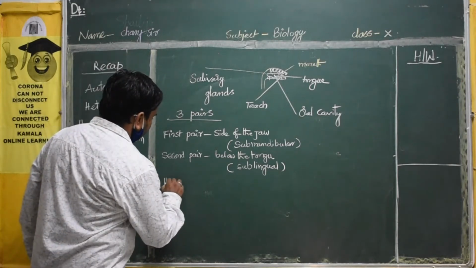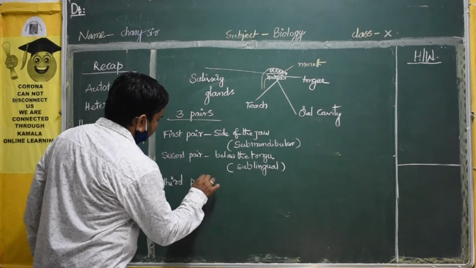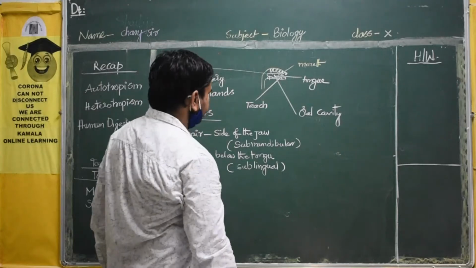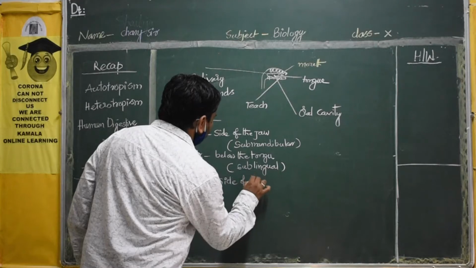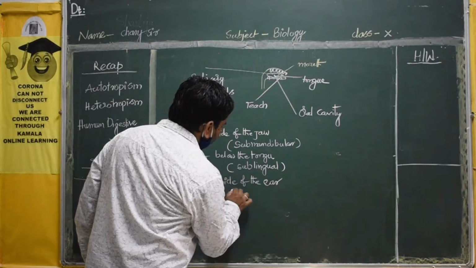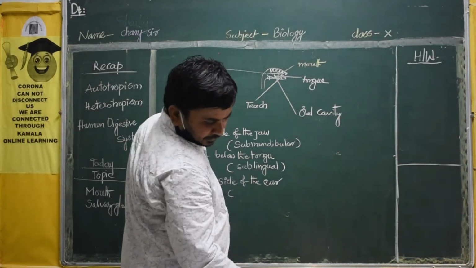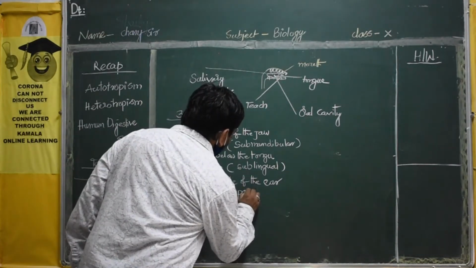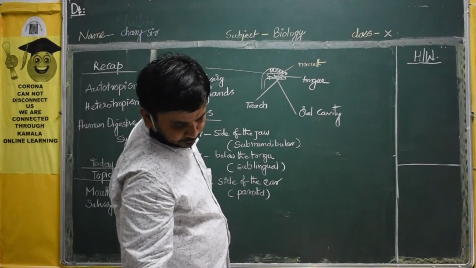Where will the third pair be? Side of the ear. What is the Latin name actually? The side of the ear is called the parotid gland. That is called parotid. Okay.